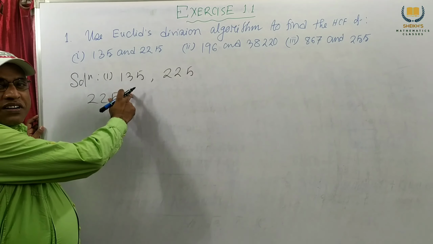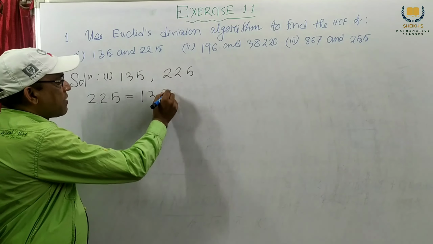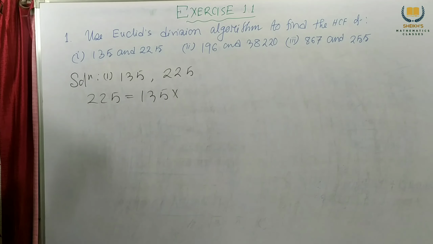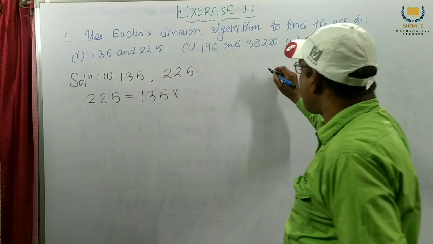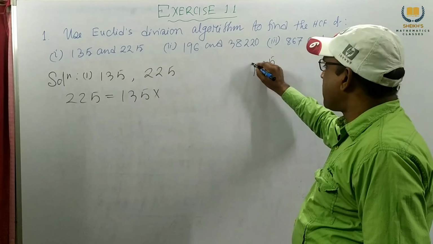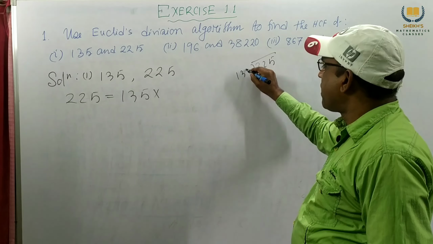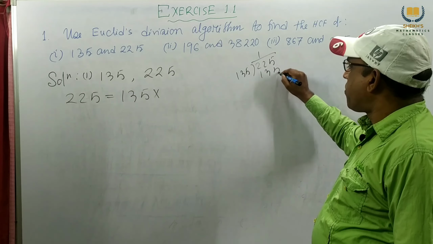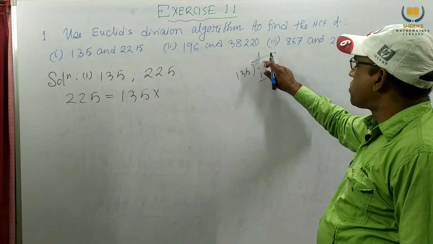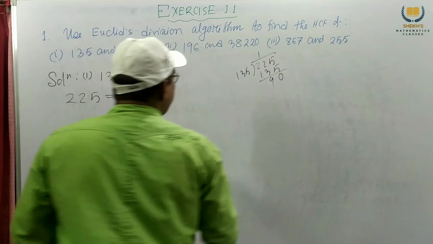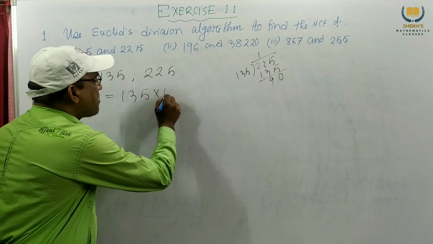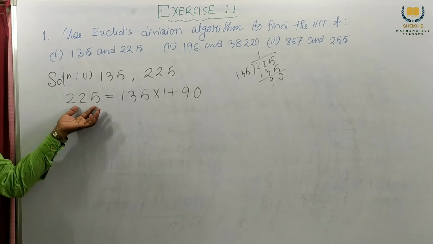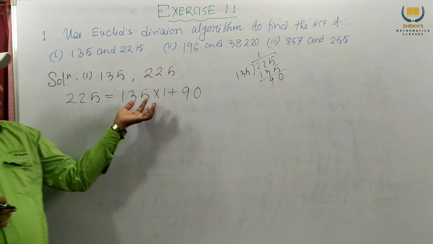225. The smaller number is 135. First we write 135 into something. Now we don't know what the something is. So first we divide 225 by 135. 135 times 1 is 135, and the remainder is 90. So we write quotient is 1, plus remainder 90. So what we get? 225 equals 135 into 1 plus 90.